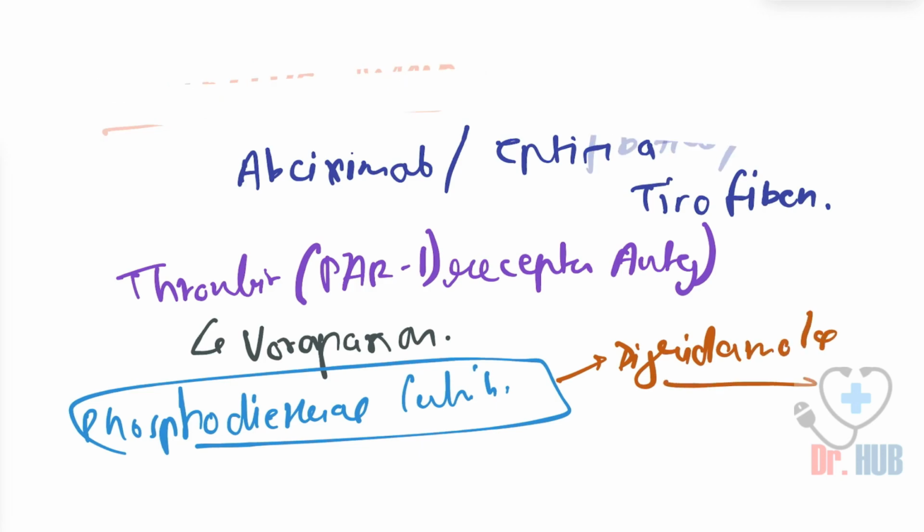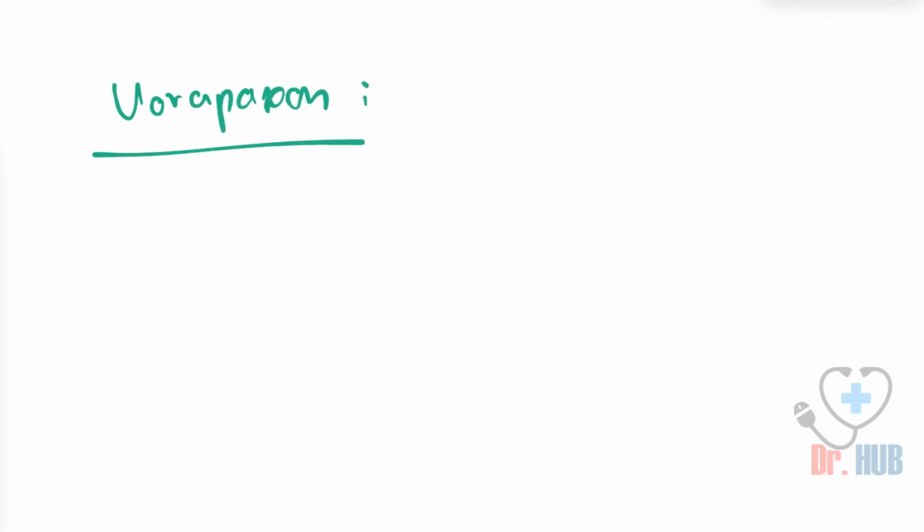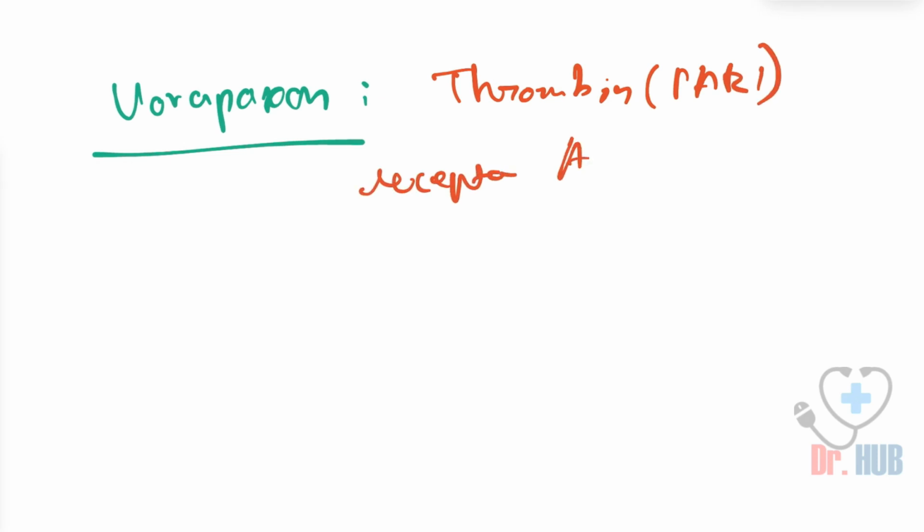Now we are going to answer our questions. The first question we asked was, in case of Vorapaxar, what classification of drug does this come under? Vorapaxar comes under the thrombin PAR1 receptor antagonist.